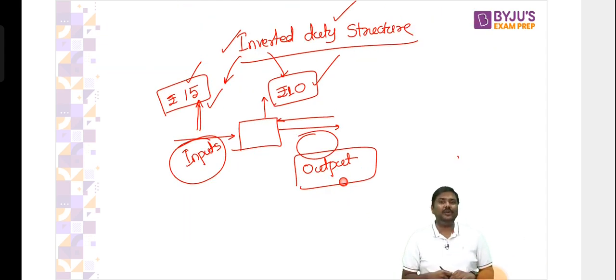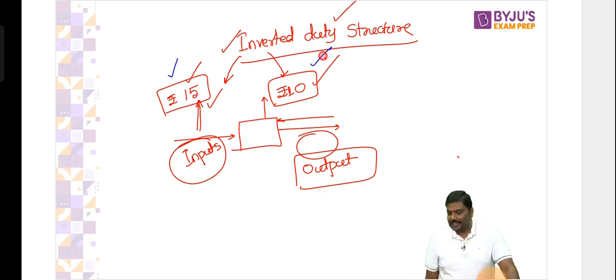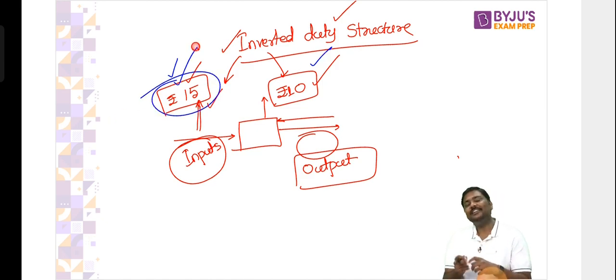But what happens in an inverted duty structure? Now again the same question. Is the tax on the output greater or the input greater? The tax on the input is greater. Don't you think both the systems are different? Sir, what is the complication here?